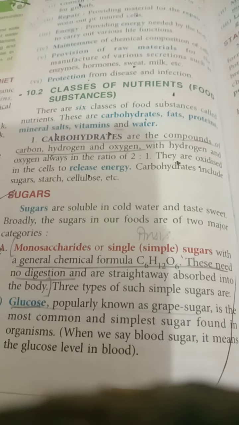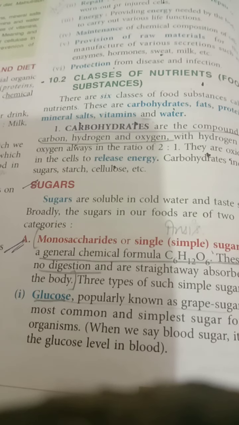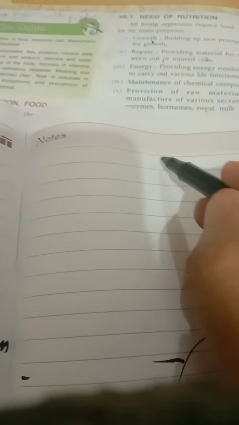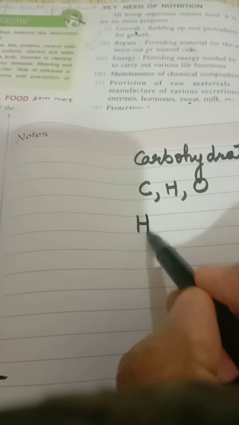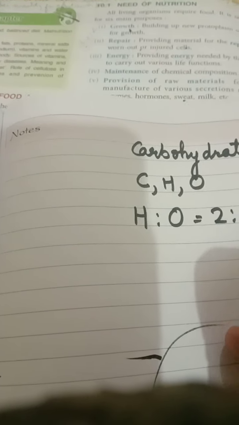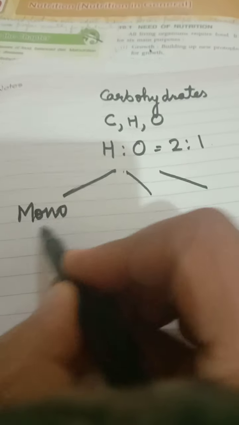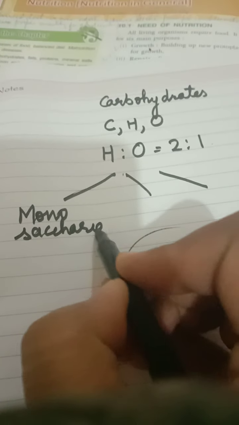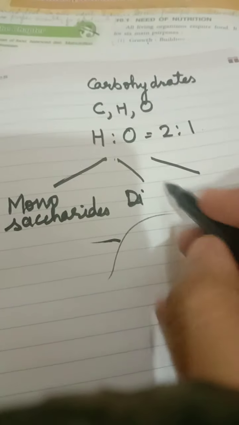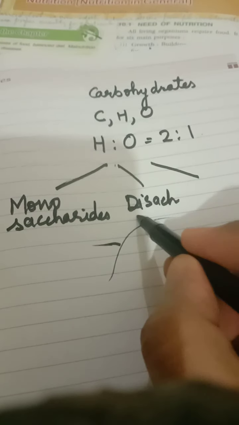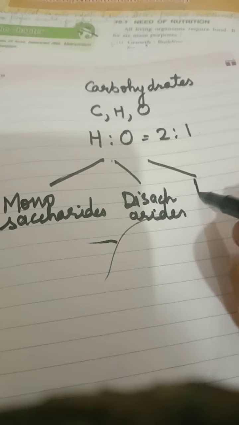Now carbohydrates are classified into three types: monosaccharides, disaccharides, and polysaccharides. So these are carbohydrates, compounds of carbon, hydrogen, and oxygen, where the hydrogen to oxygen ratio is 2 is to 1, and they are classified into three main categories: monosaccharides, disaccharides, and polysaccharides.